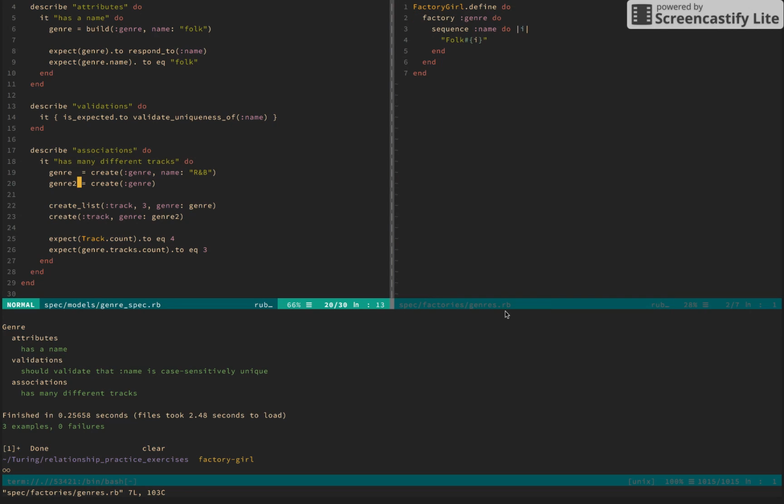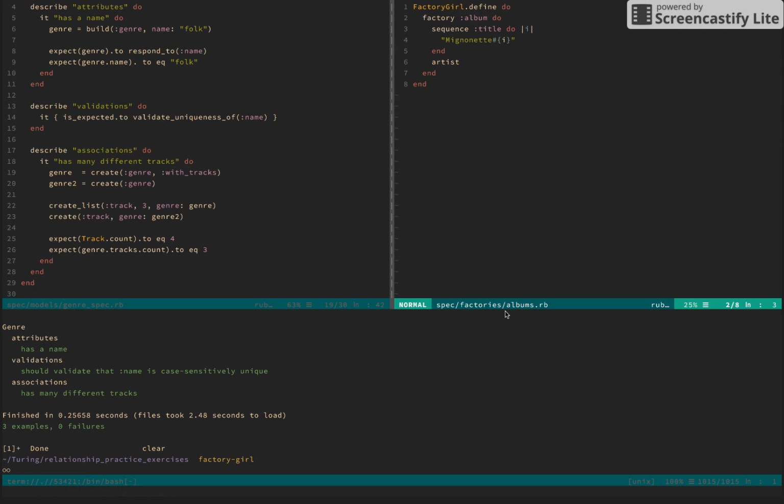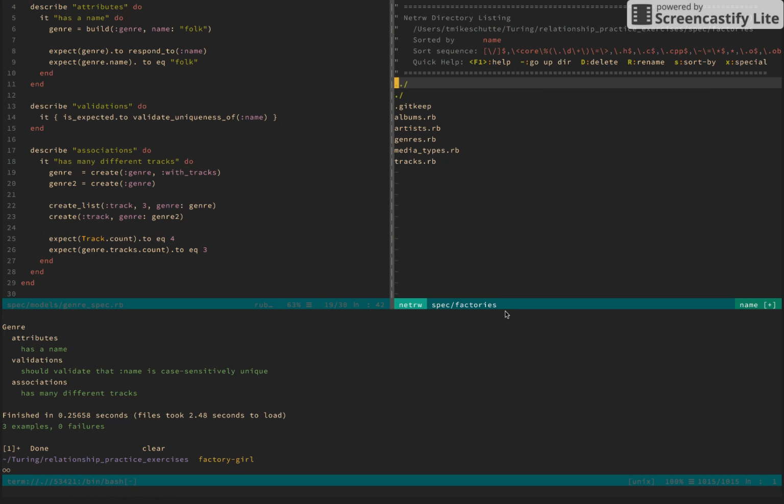Cool. All right, so the other thing we can do, just to get practice, is create a genre with a trait. So let's maybe create a genre. And we don't even need that R&B here, actually, because we're not asserting it anywhere. But let's create a genre with tracks again. So this gets super interesting because in our artists, or albums, which one did we just use? We just did artists with albums. Okay, I thought we did with tracks. So let's just do that again.